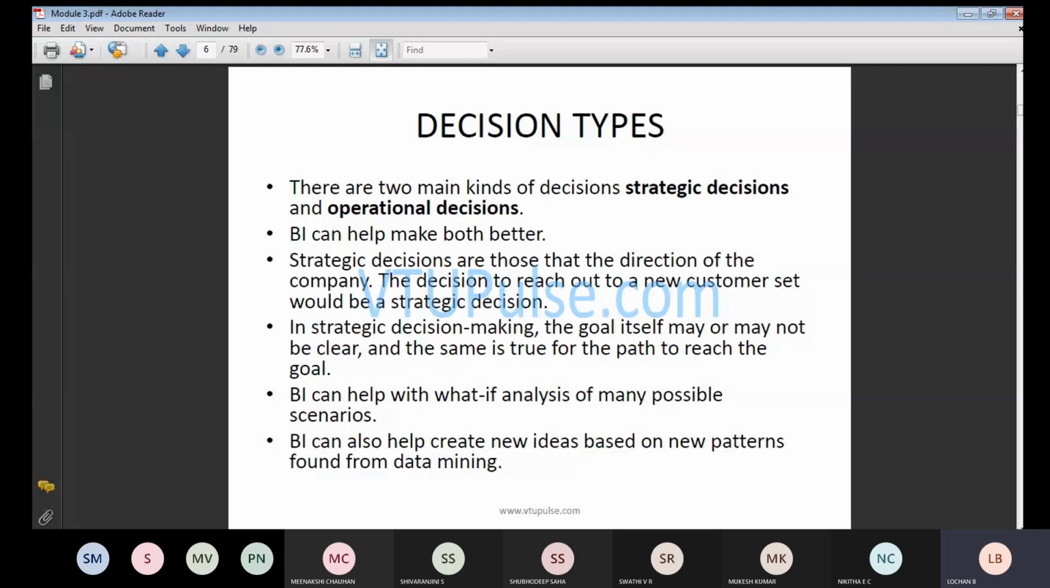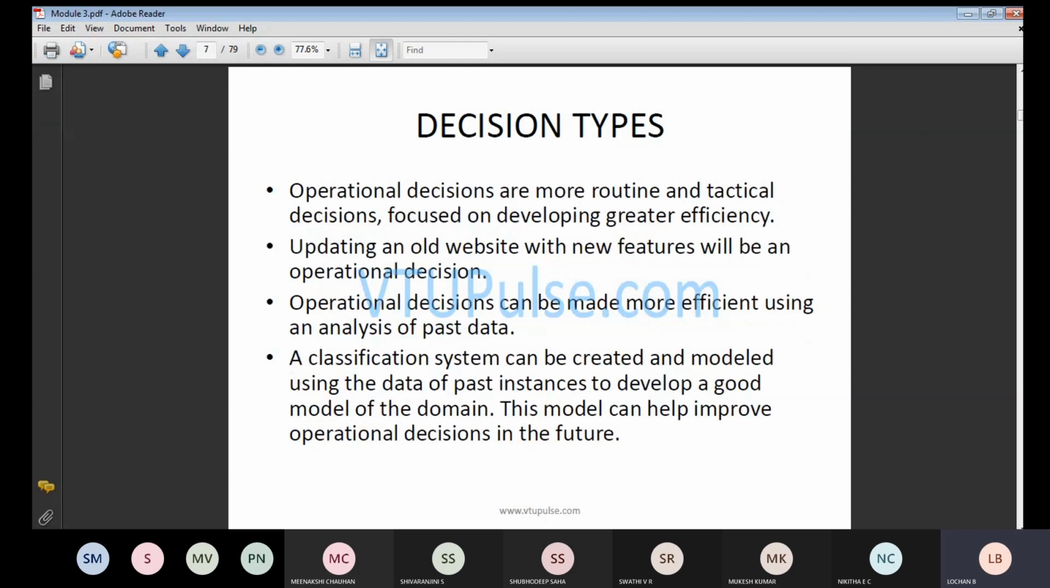BI can help with what-if analysis of many possible scenarios, how you are going to think, how you are going to make new ideas, and how you are going to analyze everything. Operational decision means we will be focusing on efficiency. If you see the college website, it is the old website only, but they have added some additional features. So updating an old website with a new feature will be an operational decision, which can be made more efficient using the analysis of past data. The system can be created with more domain knowledge, to improve operational decisions in the future.